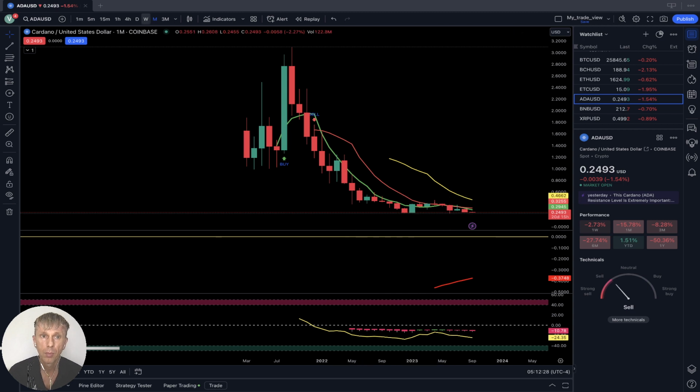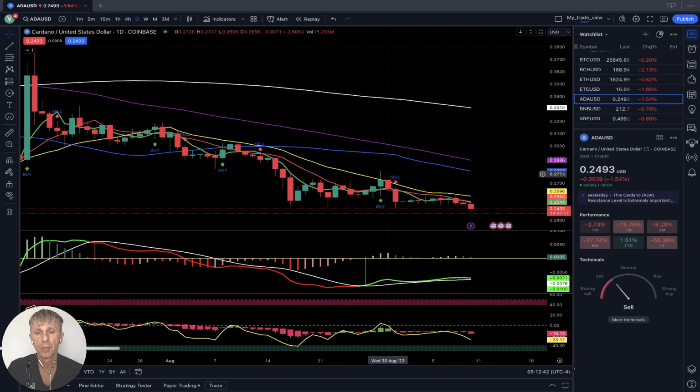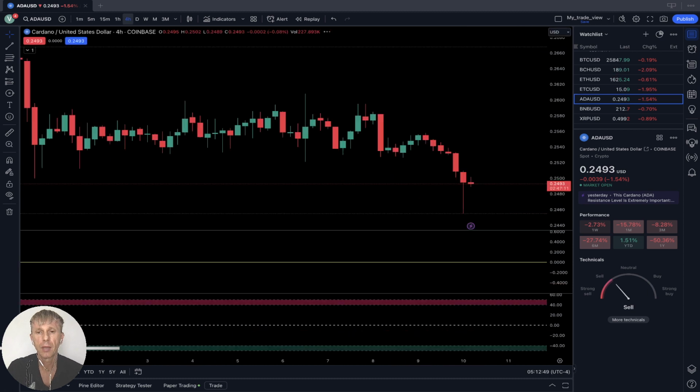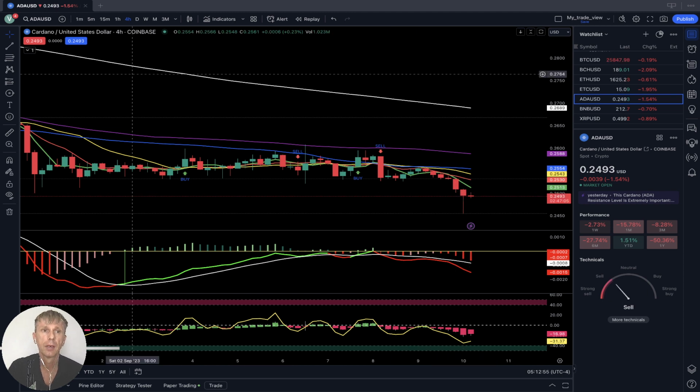frame. Month is not over, definitely. Weekly, week is over. Last bar below all moving averages, bearish trend on weekly time frame. Daily, last bar below all moving averages, bearish trend on all indicators. 4 hours time frame, last bar below all moving averages, bearish trend on 4 hours time frame.